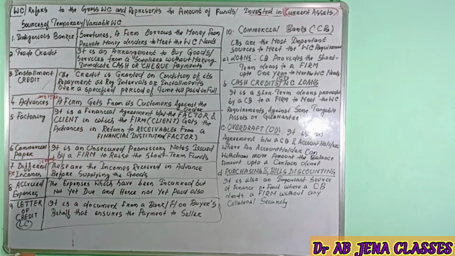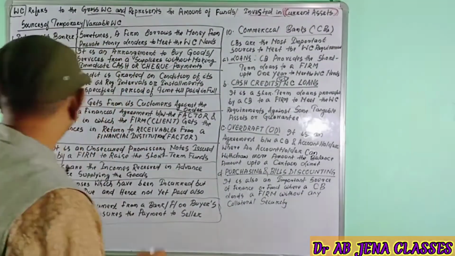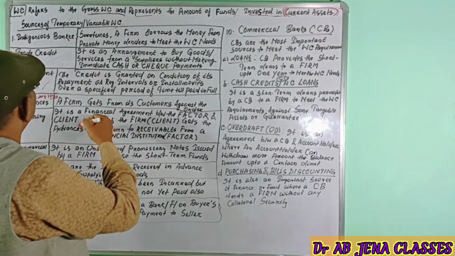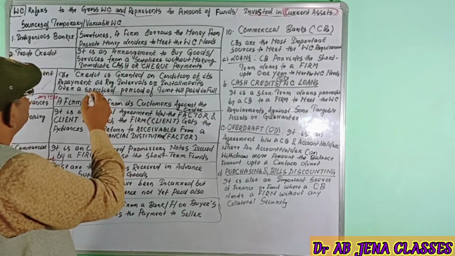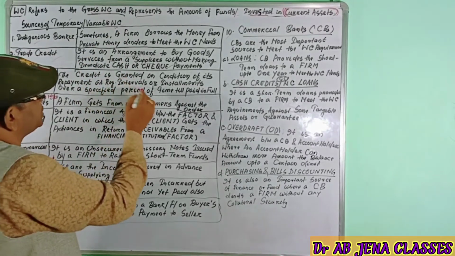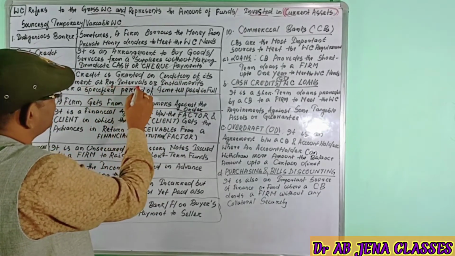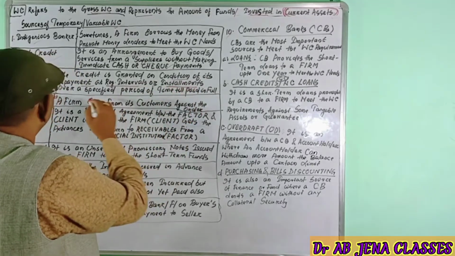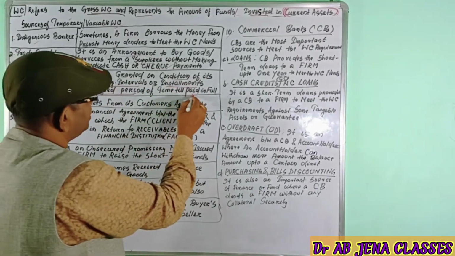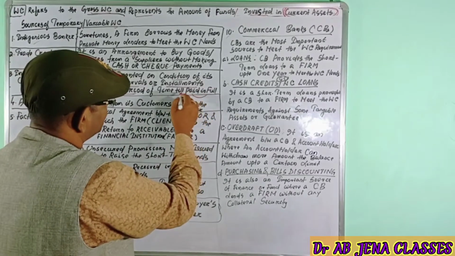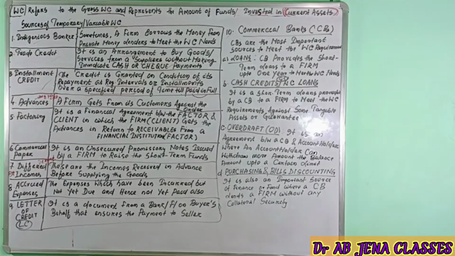Next one is installment credit. Here, it's another source of finance for the variable working capital. The credit is granted on condition of its repayment at regular intervals or installments over a specified period of time, until payment in full.